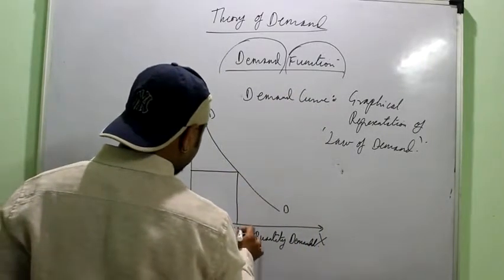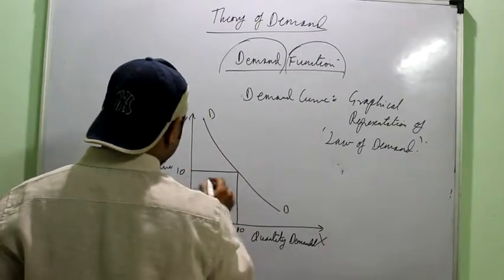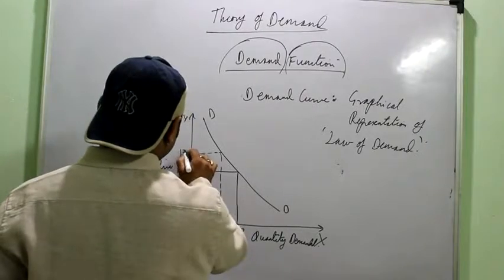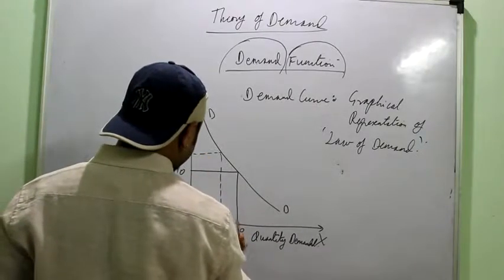It says suppose 100 units of a commodity are bought at the price of 10. If the price rises to say 12, see, 80 units are demanded.